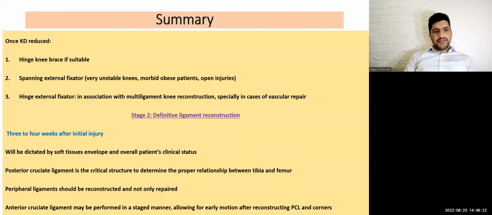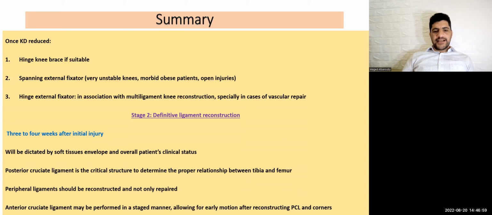To summarize, once the knee dislocation is reduced, use a hinged knee brace if suitable. Span external fixator in a very unstable knee, morbid obese or open injury, or hinged external fixator in association with multi-ligamentous knee reconstruction, especially in cases of vascular repair. Definitive ligament reconstruction, 3 to 4 weeks after initial injury, will be dictated by soft tissue envelope and overall patient clinical status.